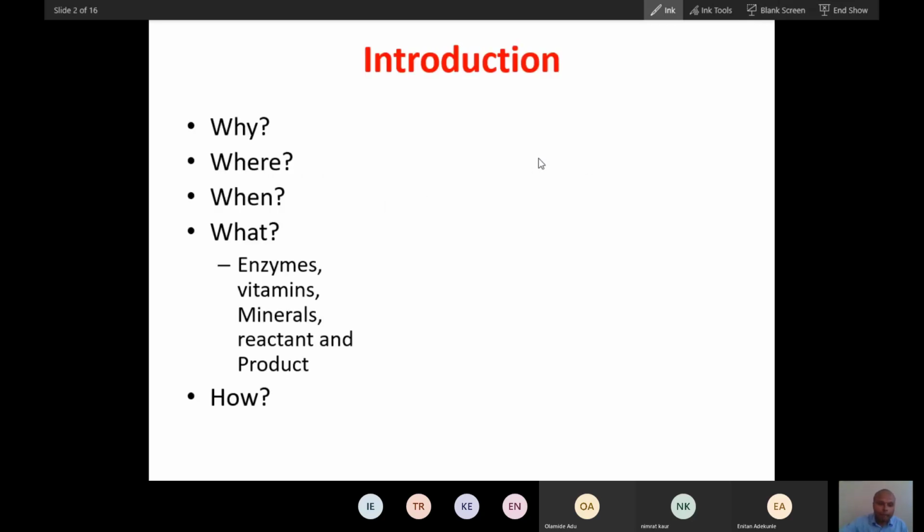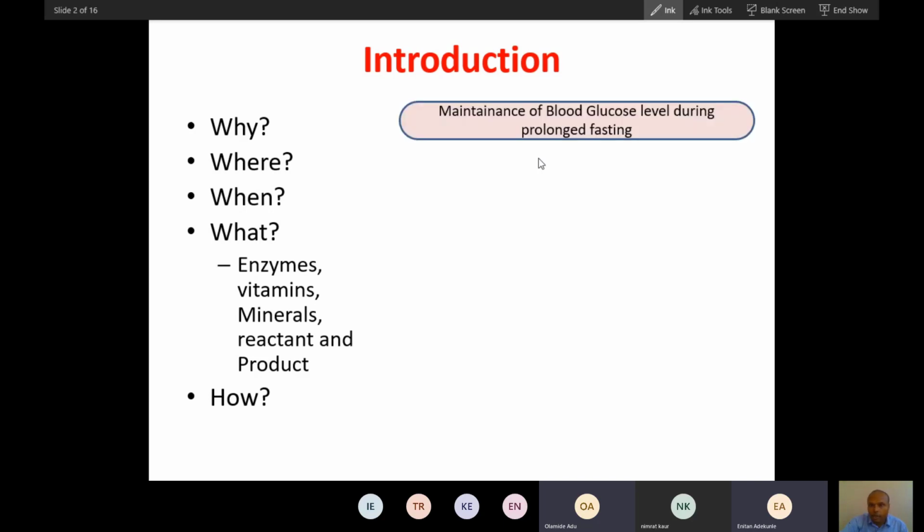So, why does gluconeogenesis happen? Just answer this question. Don't look at your slide, just try to answer based on your concept so that you will remember. Why does gluconeogenesis happen? To get glucose in the system, to maintain blood glucose during prolonged fasting condition.